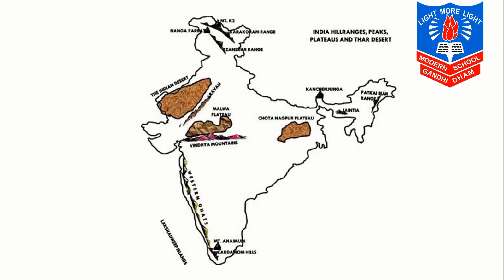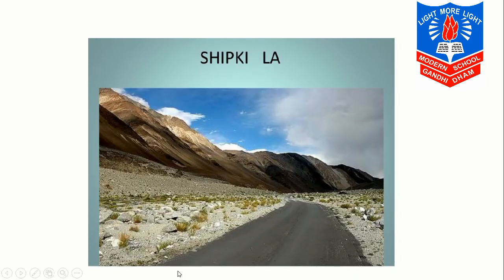Okay, the passes we can see. You can see the picture of the Shipkila I have taken. It is located in these mountain ranges. Now Mansarovar Lake, a sacred holy lake which is in China, is also located in these ranges. These ranges contain several sources, the source of Ganga and Yamuna. The core part of this range is made up of granite.